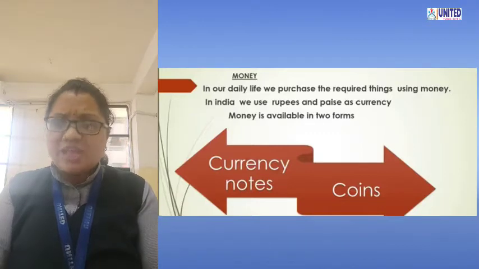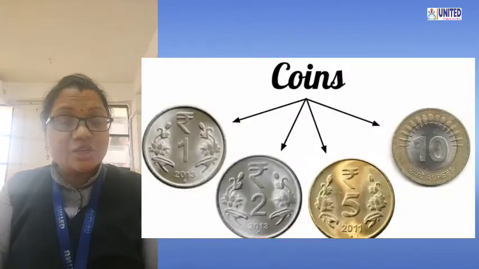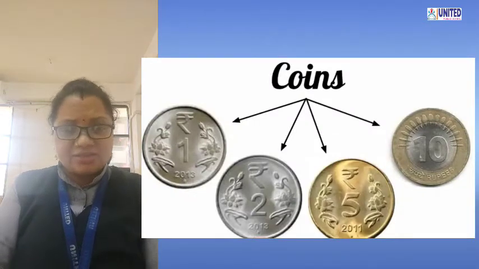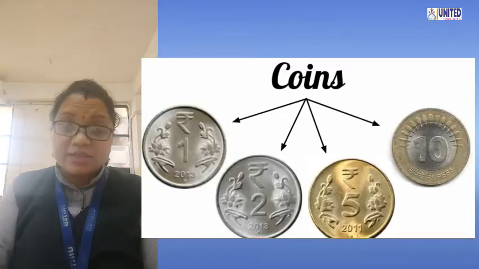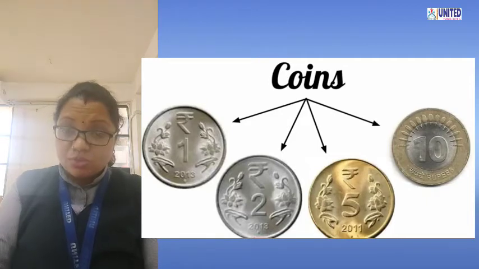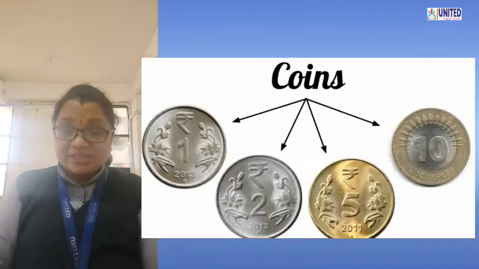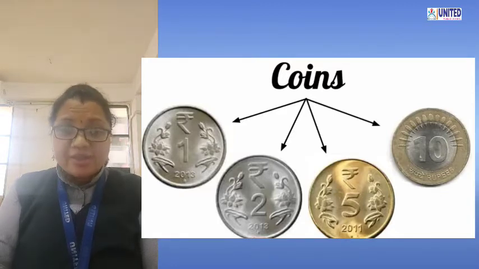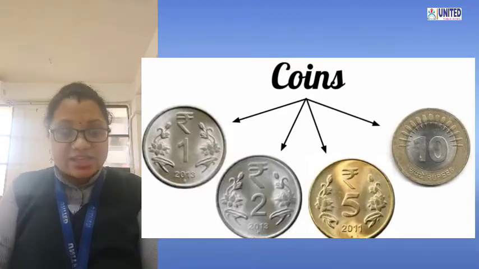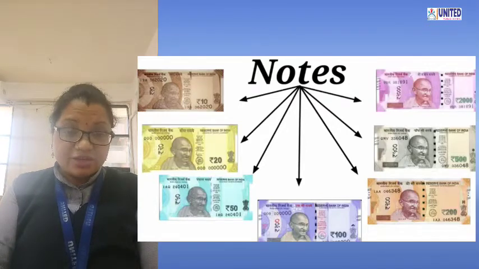Have you seen the notes and coins in the market? Yes. Let's see. See, these are the coins that we can use to buy things: 1 rupee coin, 2 rupees coin, 5 rupees coin, 10 rupees coin. In old days, the 50 paise coin was also there, and the 25 paise coin, 1 paisa, 2 paisa. All these smaller value coins were also available. But nowadays, we use only these coins. Also, new notes are available now.